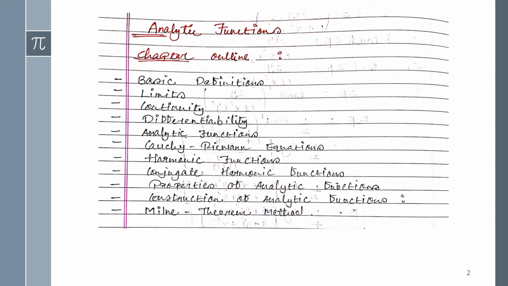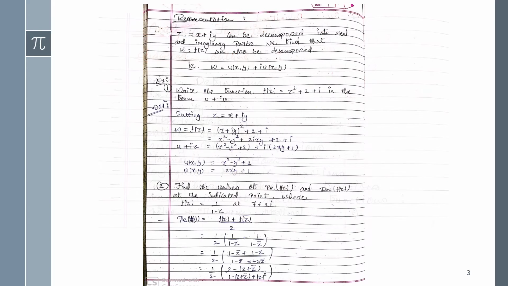So let's start with basic definitions, that is, basic examples. Right now I'm not going to start with the definitions; I'm just giving some basic instructions and examples of the complex number. Here you can see a representation: z equals x plus iy can be decomposed into real and imaginary parts.